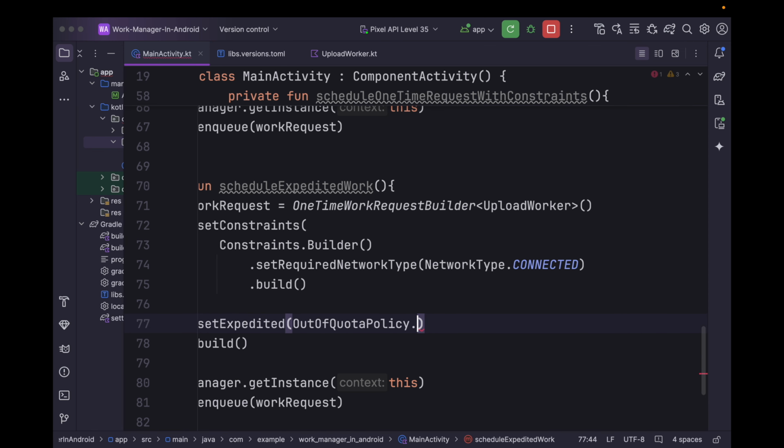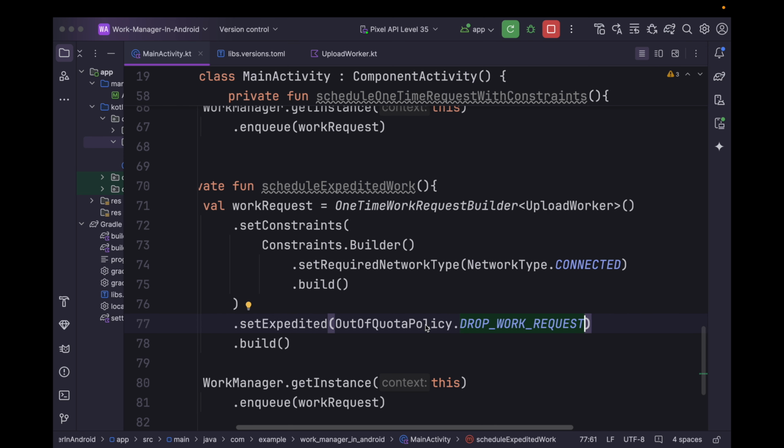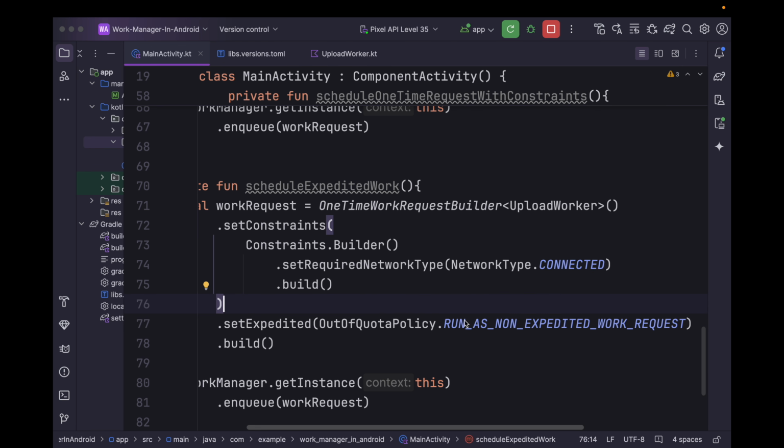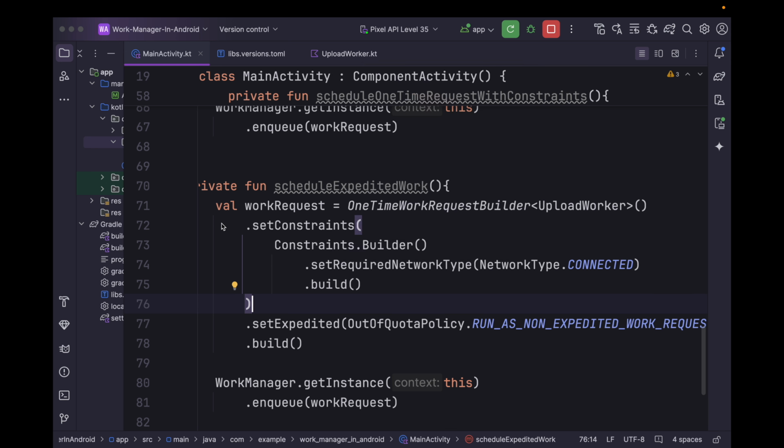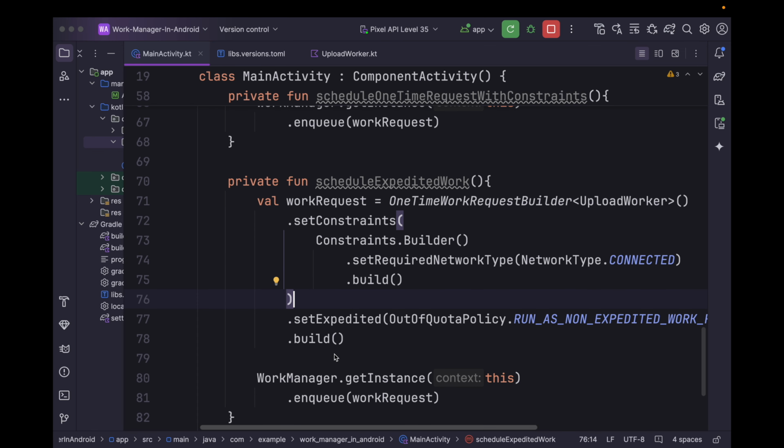We can also cancel the work, like we can drop the work request in case the limit has reached using the drop work request. But most of the time you should use the run as non-expedited work request, since it will make sure that your work request will get executed even if the quota is reached when the operating system has enough resources to execute this task.